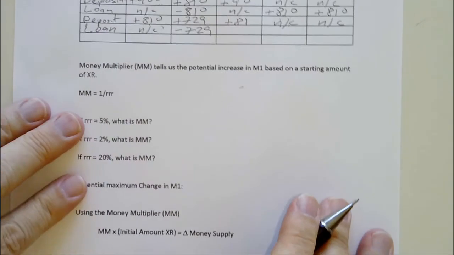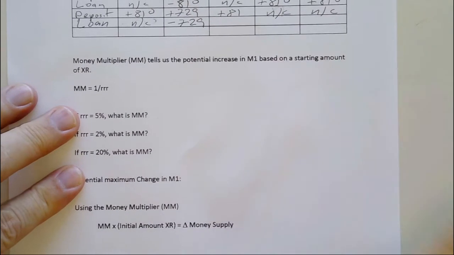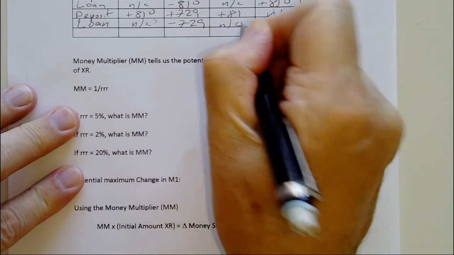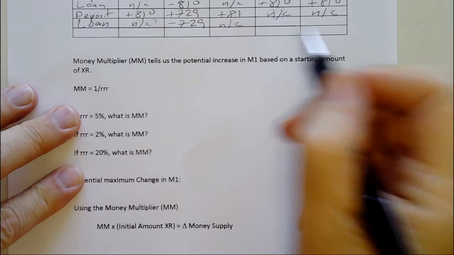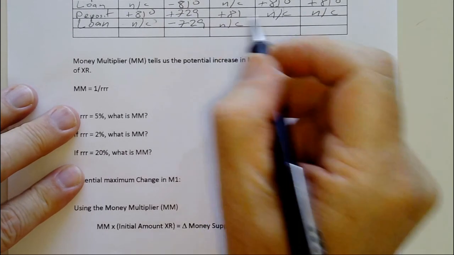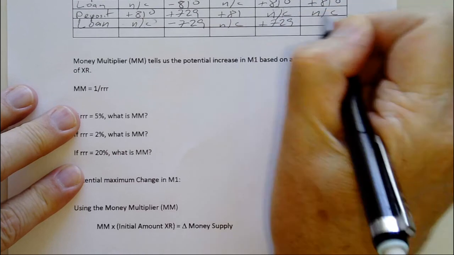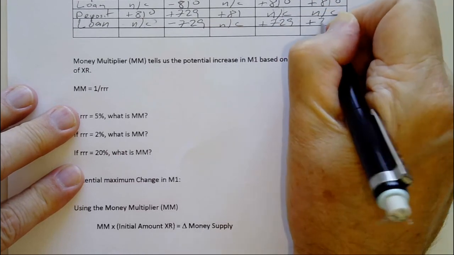That's why I'm not in banking. I make too many math errors. It's also why I'm not doing accounting either. No change in required reserves here. And the moment that money is loaned out, right here, 729, it now becomes part of M1. M1 just keeps growing and growing.